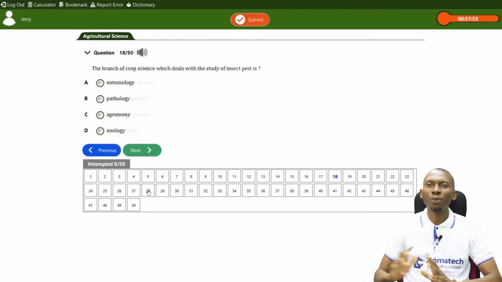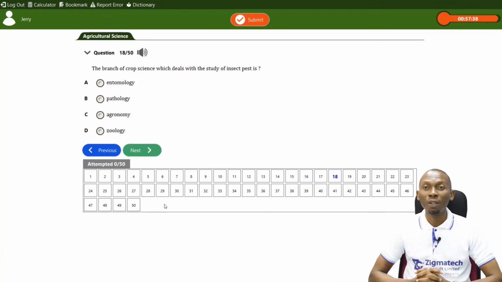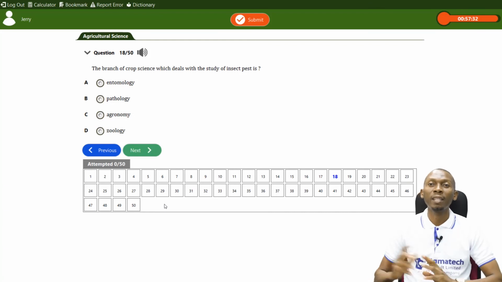Okay, let's take a look at this question, and the question goes like this. It says, the branch of crop science which deals with the study of insect pests is A. Entomology, B. Pathology, C. Agronomy, and D. Zoology. The answer here is entomology, so the answer is A.